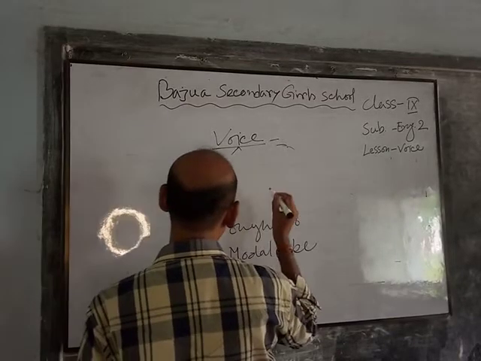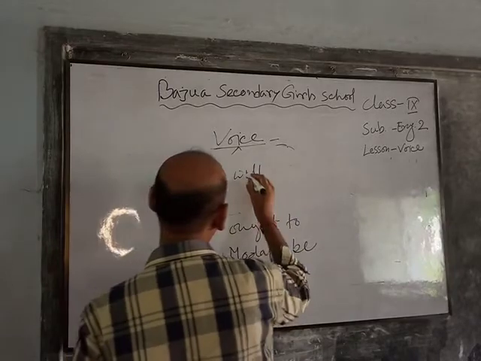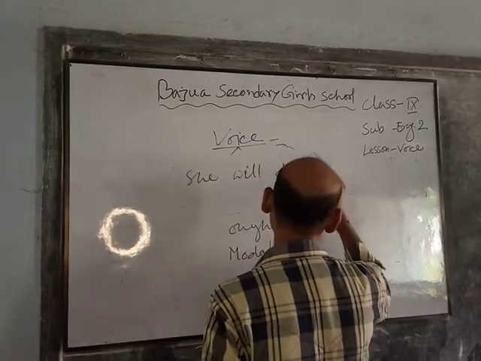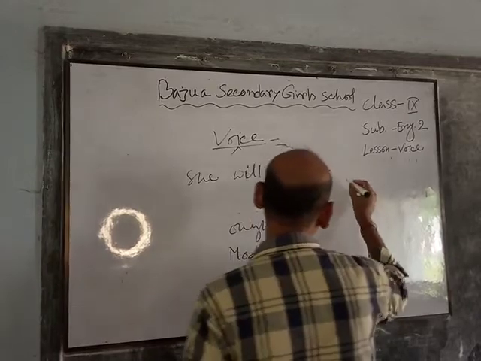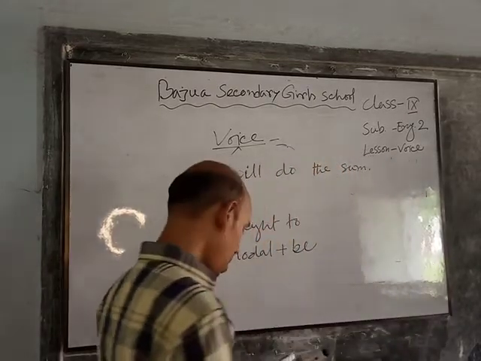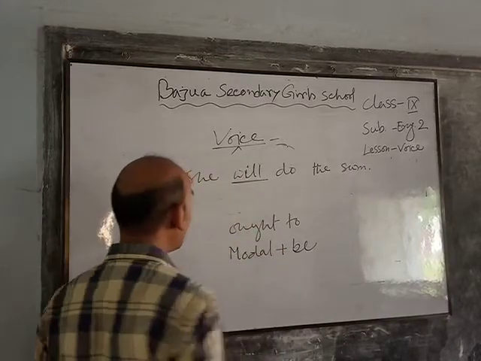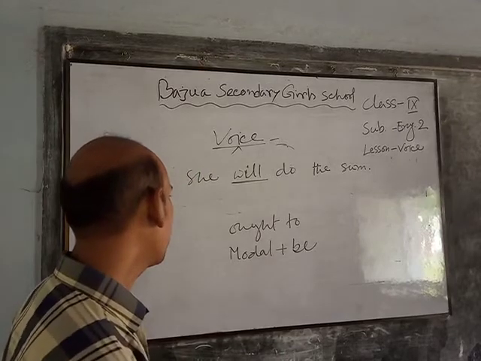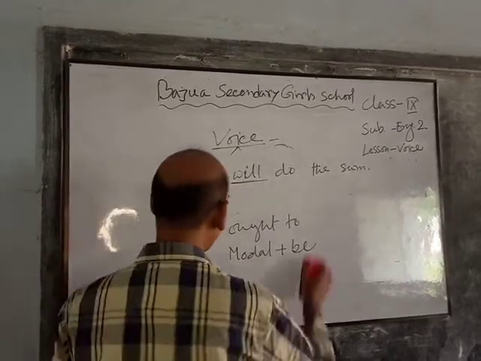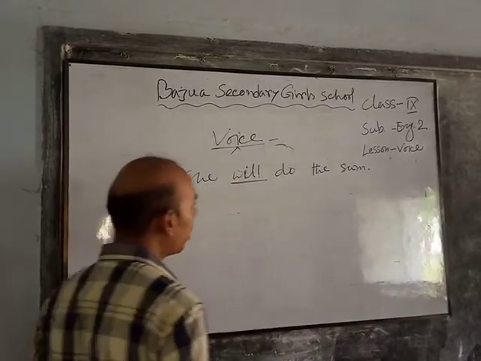She will do the sum. So, in this sentence, there is a modal verb. So, when we make it passive, we have to do the same thing as we did earlier.